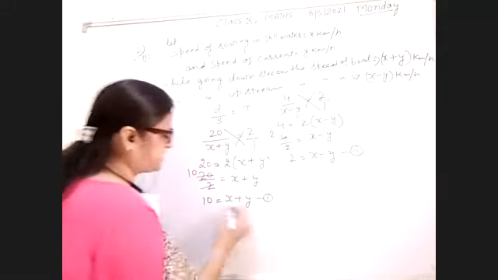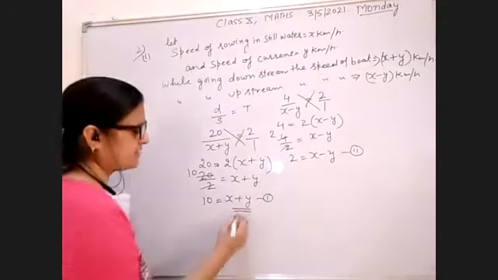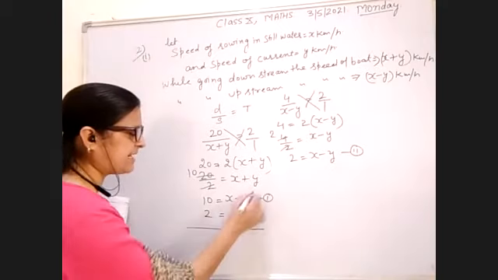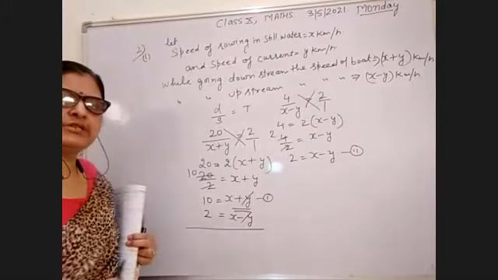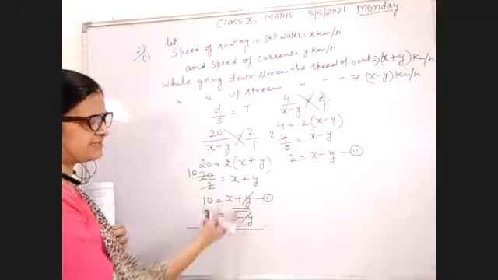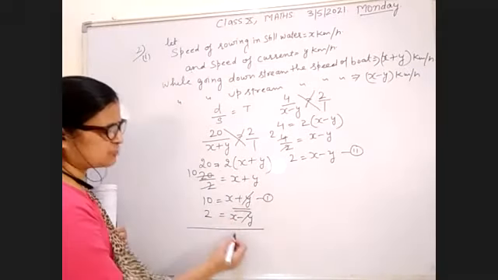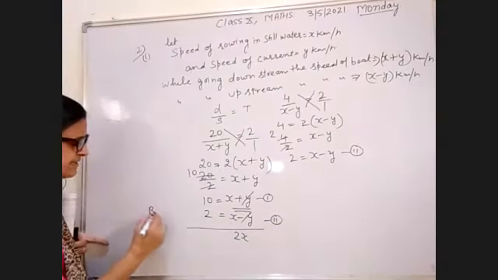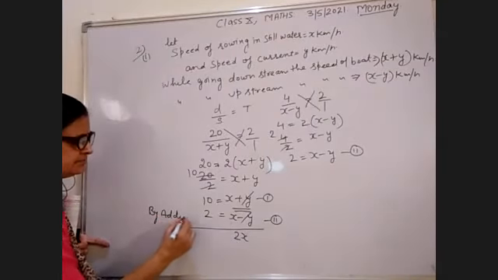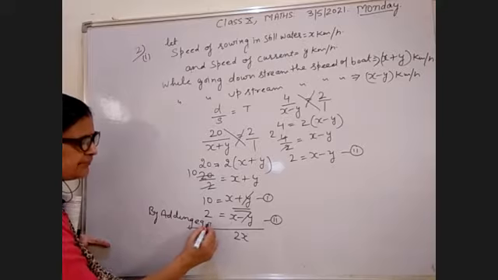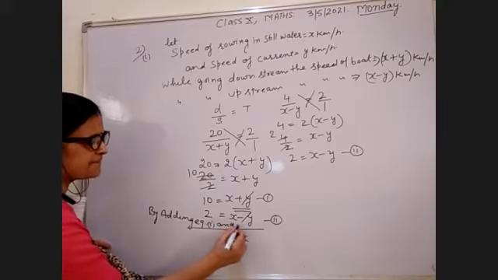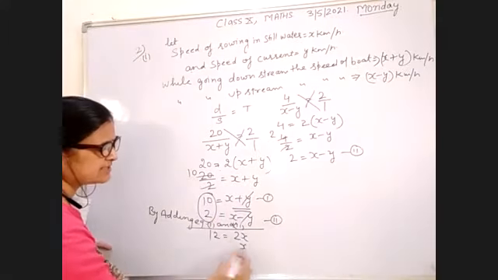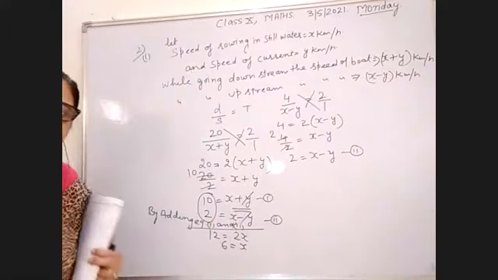So first equation is x plus y equal to 10 and your second equation is x minus y equal to 2. So by the elimination method, these are both cancelled because already it is given plus y and minus y. So by adding equation 1 and 2, we get 10 plus 2, 12 equal to 2x. So the value of x is 6.